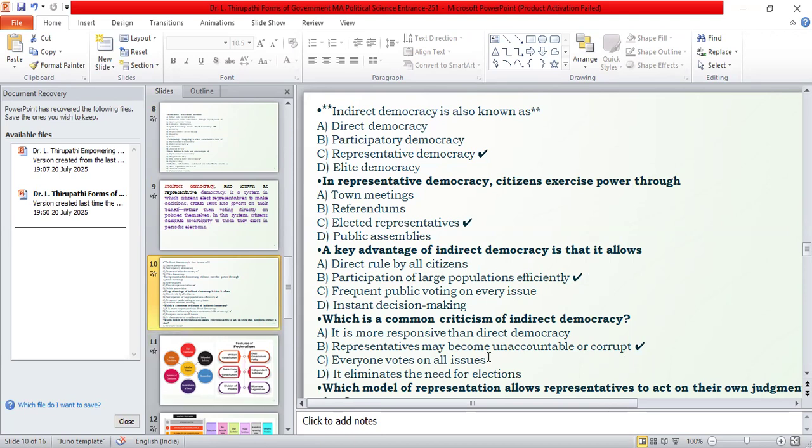That is the advantage. And a common criticism of indirect democracy is that representatives may become unaccountable or corrupt. Here is the main problem. The drawback is that in indirect democracy, the representatives may be unaccountable or they may be corrupt fellows.